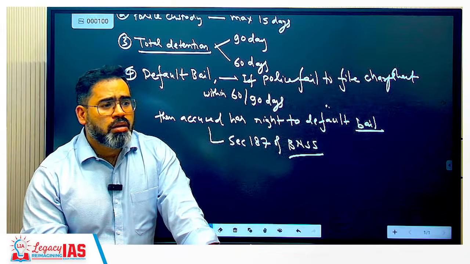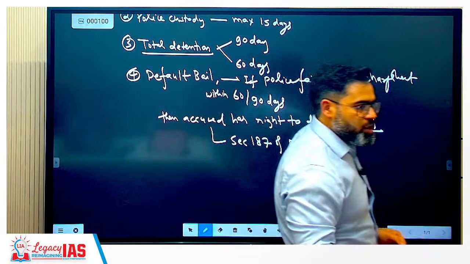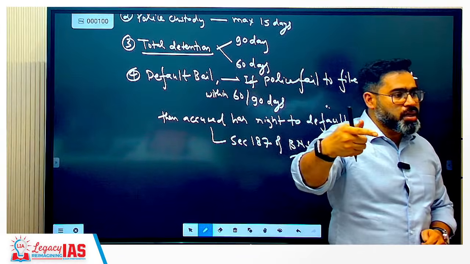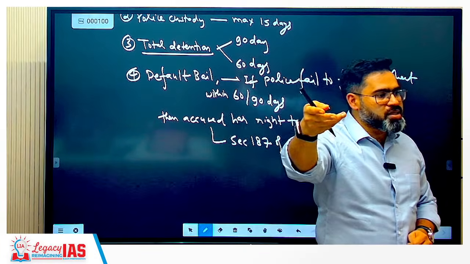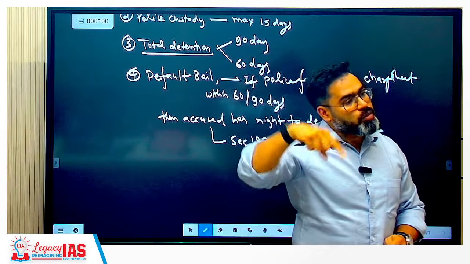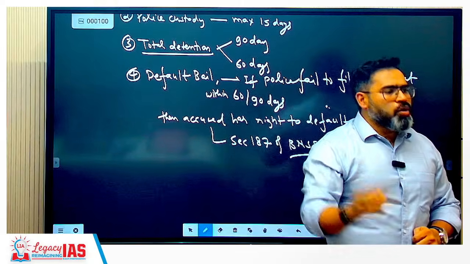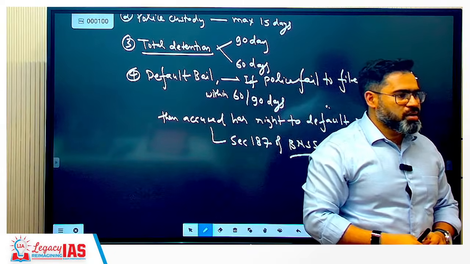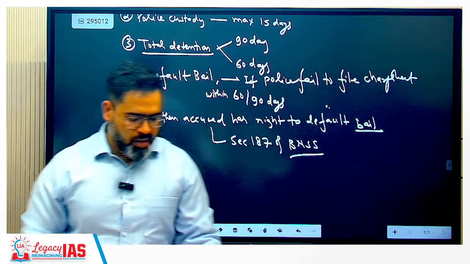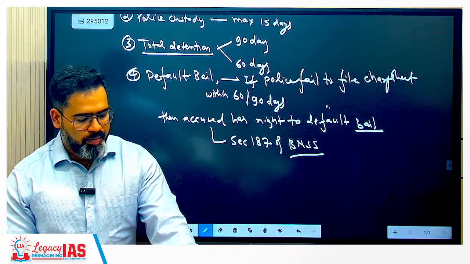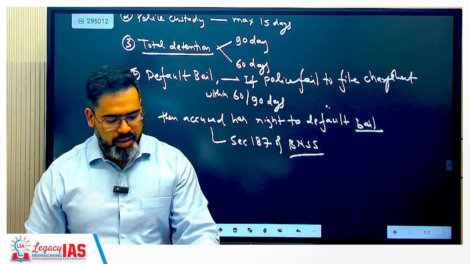Yes. This means, for example, police has arrested you today only, but within 24 hours you should be present before the magistrate. But that day is tomorrow. They are presenting you tomorrow before the magistrate. So your day will be counted from tomorrow only. But what if the 24 hours has been exceeded? Then the fundamental right already gets violated. Okay. Habeas corpus. Clear? So any doubt here? Police custody done.